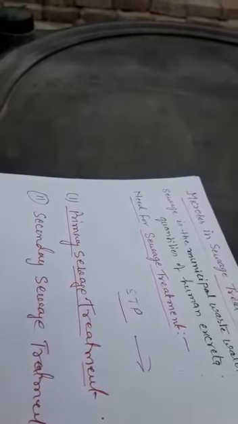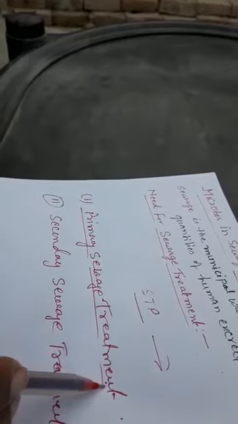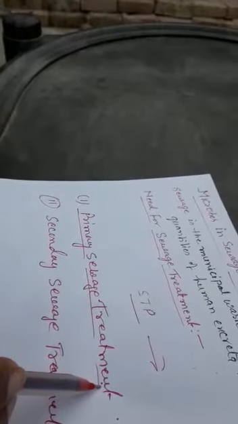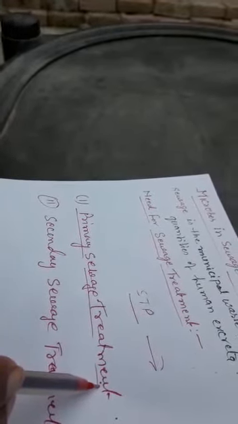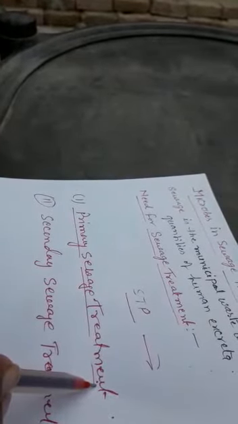Primary sewage treatment is also known as physical treatment because it basically involves physical removal of small and large floating and suspended solids from sewage through filtration and sedimentation. Initially, floating debris is removed by sequential filtration.